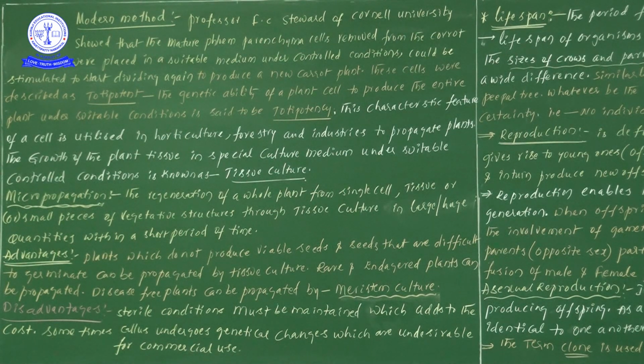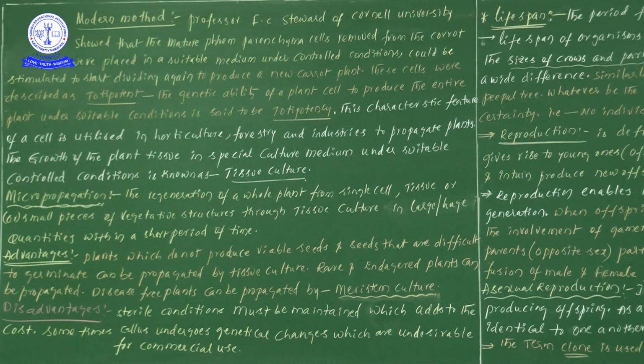Now the growth of the plant tissue in a special culture medium under suitable controlled conditions is known as tissue culture. What is the information here? The growing of plants, or the growth of the plant tissue, in a special culture medium under suitable conditions. By providing suitable conditions or the special culture medium, definitely we can develop the plants.